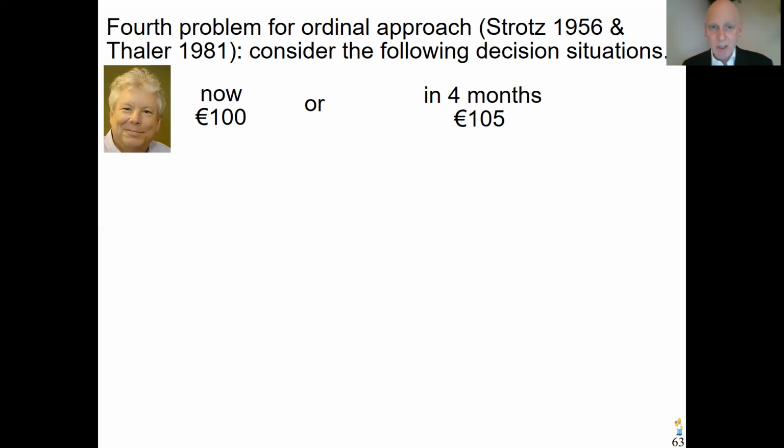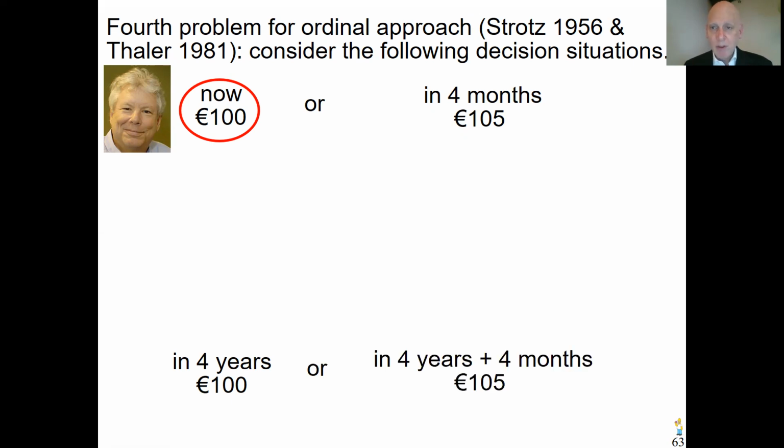So I'm going to tell you now what the majority of people choose. The majority of people prefer to get the €100 immediately, right now. They don't want to wait 4 months. Now, second situation. Imagine you must choose right now that either you get €100 in 4 years, or you get €105 in 4 years and 4 months. What would you now prefer to have?